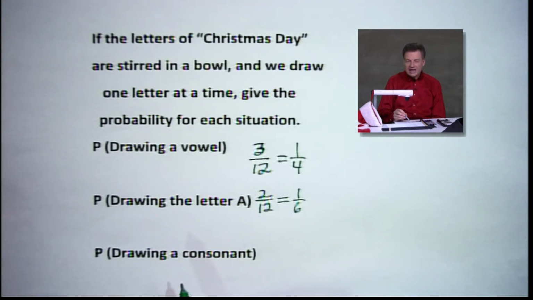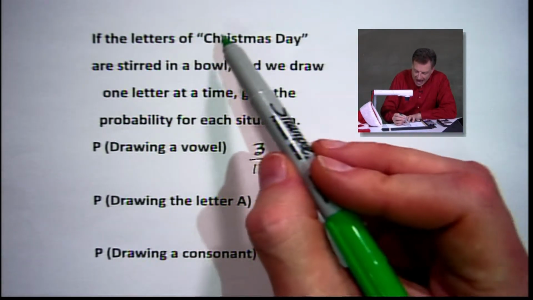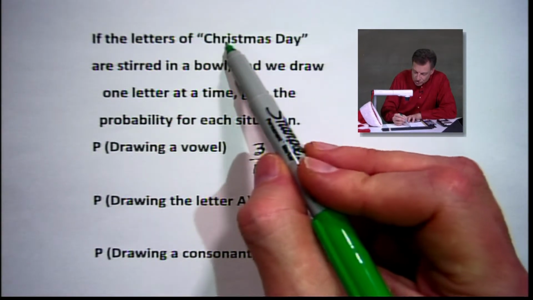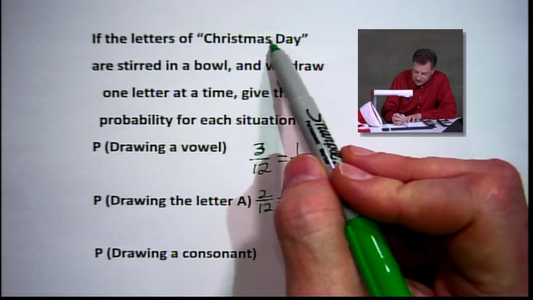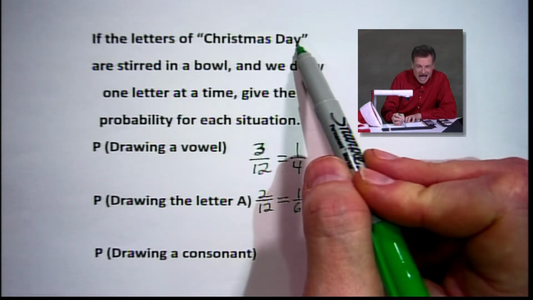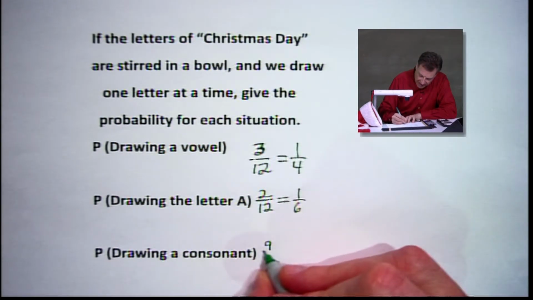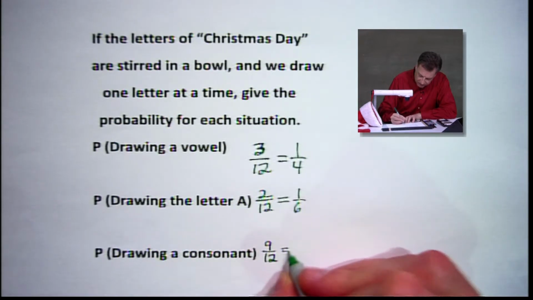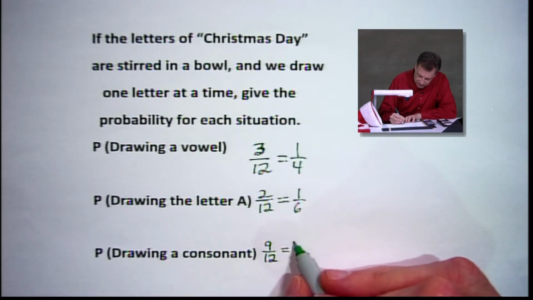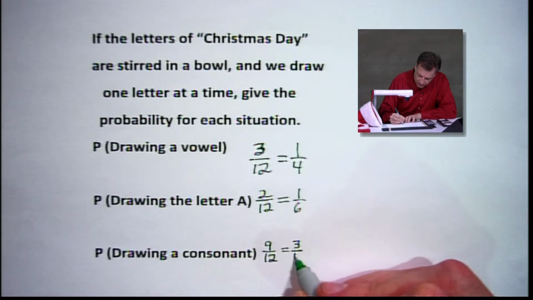We're going to let Y count along the way here, okay? So this time, I count 1, 2, 3, 4, 5, 6, 7, 8, 9. So we have 9 out of 12, which is going to give us, looks like, 3/4 if we reduce that.